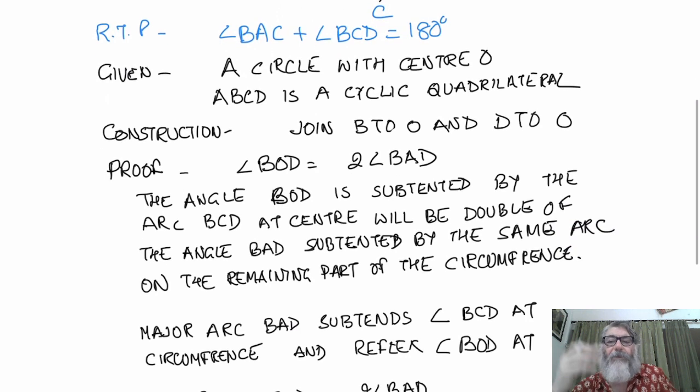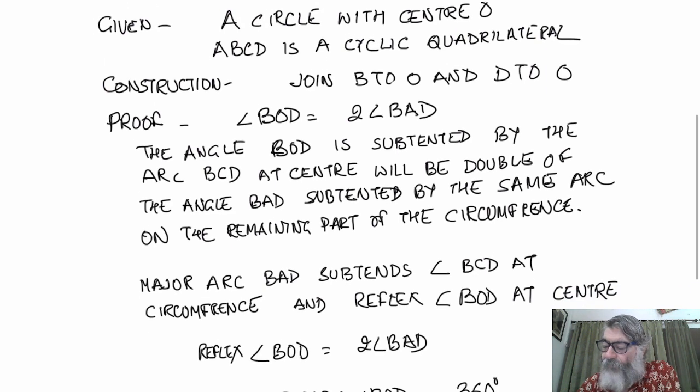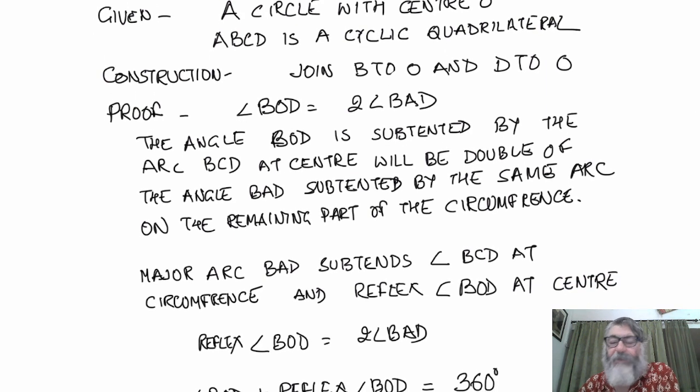Similarly, we applied the double angle theorem to the major arc. This was applied to the minor arc. The same will apply to the major arc, and we got from there that reflex angle BOD. Reflex angle means angle which is greater than 180 degree, less than 360 degree. So reflex angle BOD will be double of angle BAD.